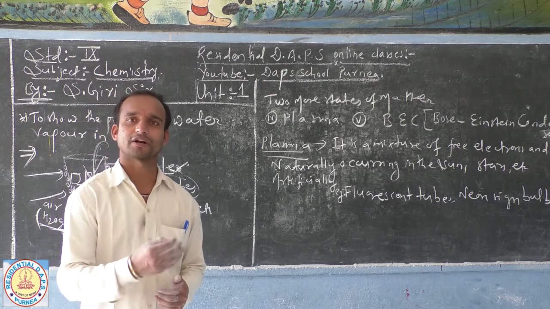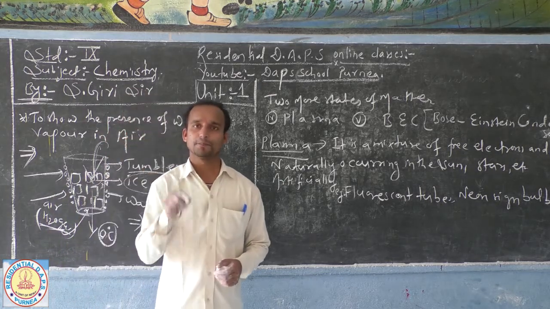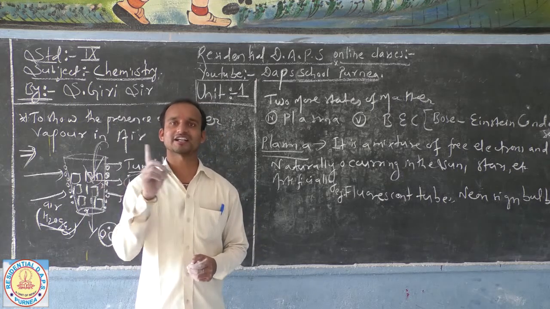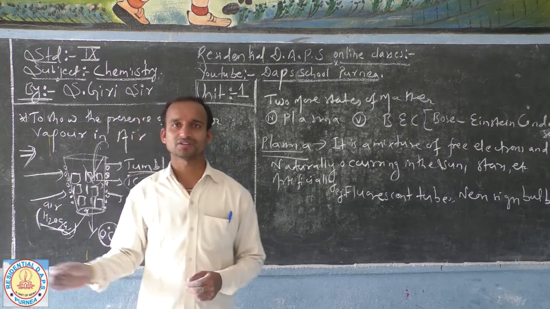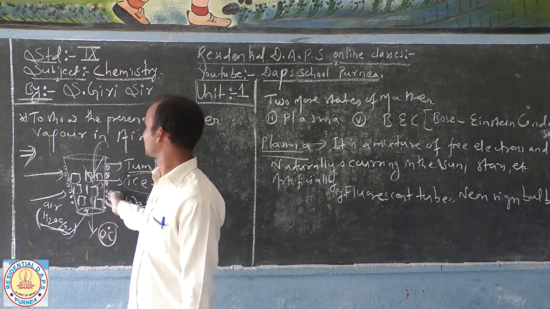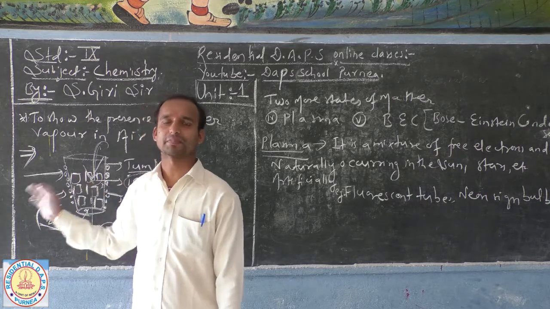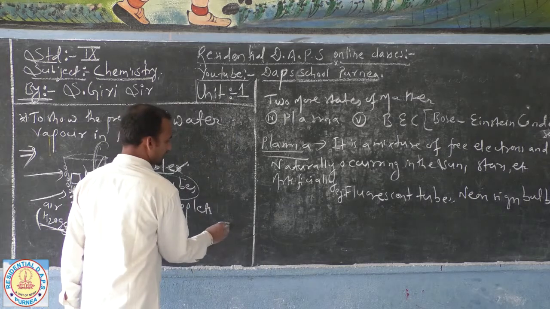Now that formation of water droplets on the outer surface of the tumbler proves that our air or the atmosphere contains water molecules. Got the point? And hence finally you can write the experiment succeeded in proving the presence of water vapor in the air. Okay, you can write in your own words.